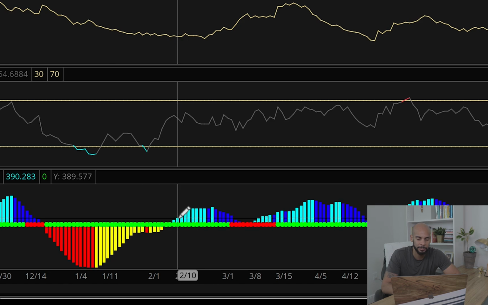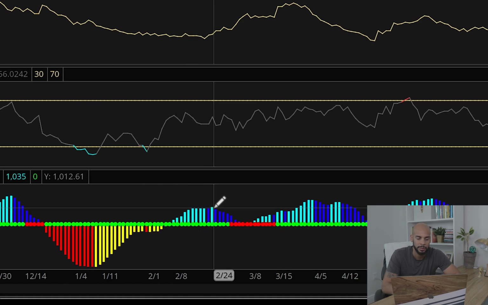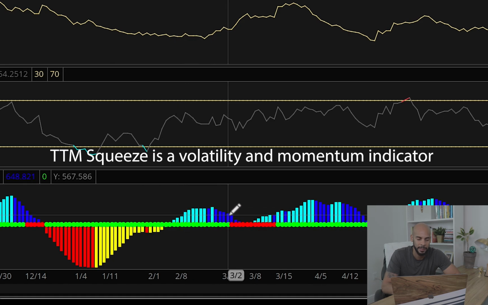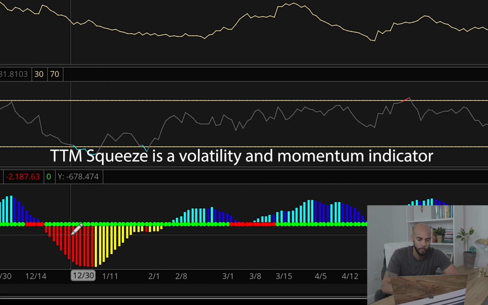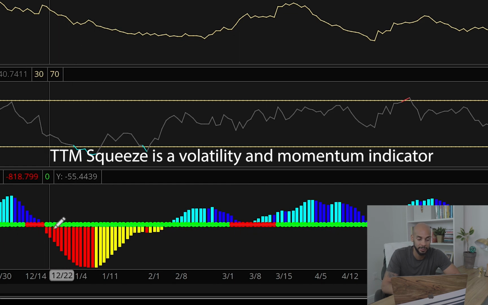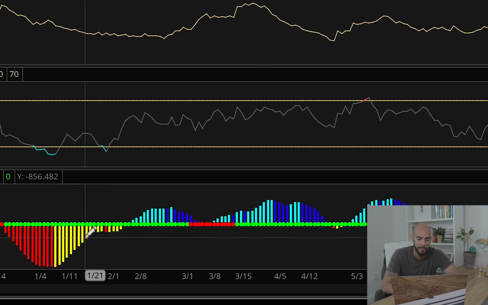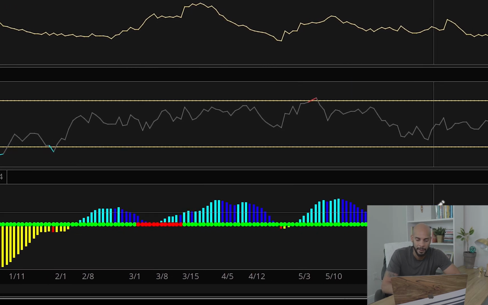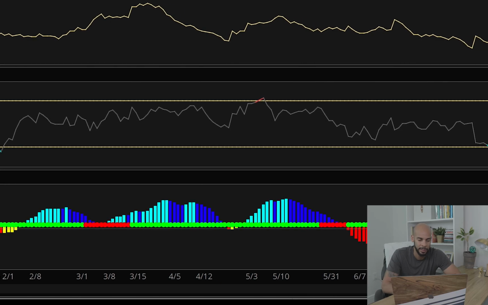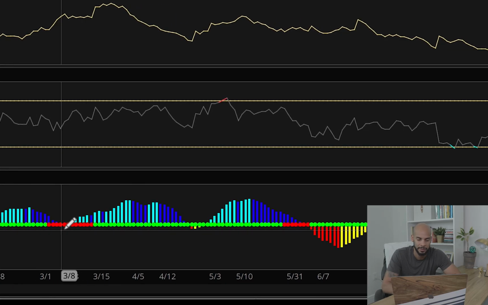Basically, the light blue means buyers are in control. Dark blue means the buyers are slowly fading away. Red, when it's below, obviously pointing downward, means sellers are in control, and there's a lot of sellers in play. Once it turns yellow, it means that sellers are slowly disappearing. And then obviously the green line means there's a lot of volume. Red line means there's not a lot of action going on. Green, it's busy. So this is my basic setup.